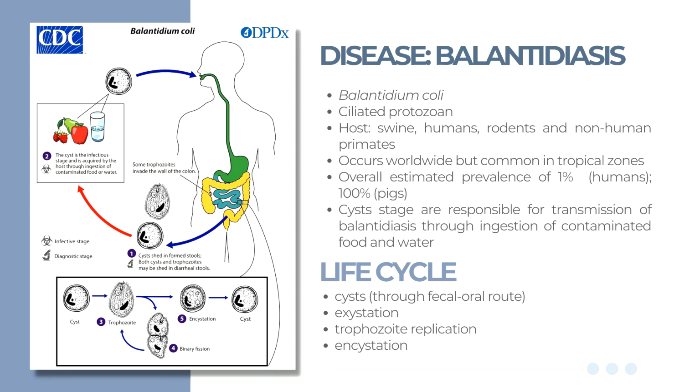Following ingestion, excystation occurs in the small intestine to produce the trophozoites, or the growing stage, which will colonize the large intestine. The trophozoites will then replicate by binary fission, then undergo encystation to produce infective cysts. Some trophozoites invade the wall of the colon and multiply, while some will return to the lumen and disintegrate. Then the mature cysts are passed with feces. In pigs, if the feces do not dry out immediately, the cyst can remain alive for weeks.